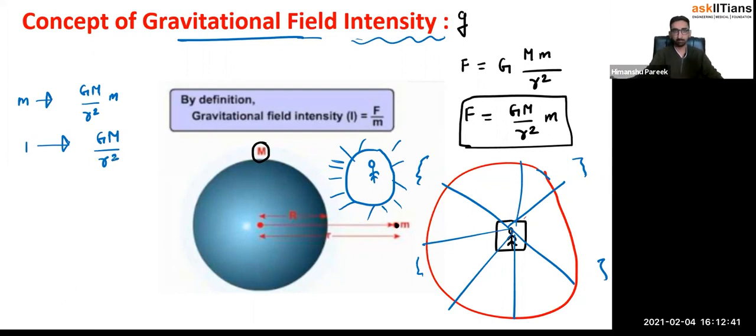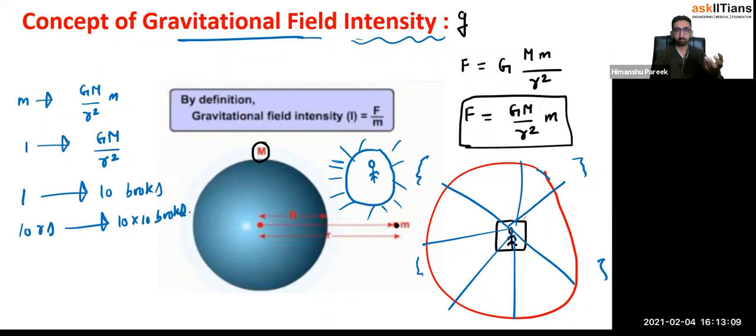Gm by R square. So for a unit kg mass, it's just a unitary method. In one rupee you get 10 books, let's say. So how many books will you be getting for 10 rupees? That would be given by 10 multiplied by 10, 100 books. Simple. Exactly. For a unit kg mass, the force exerted by capital M is Gm by R square.